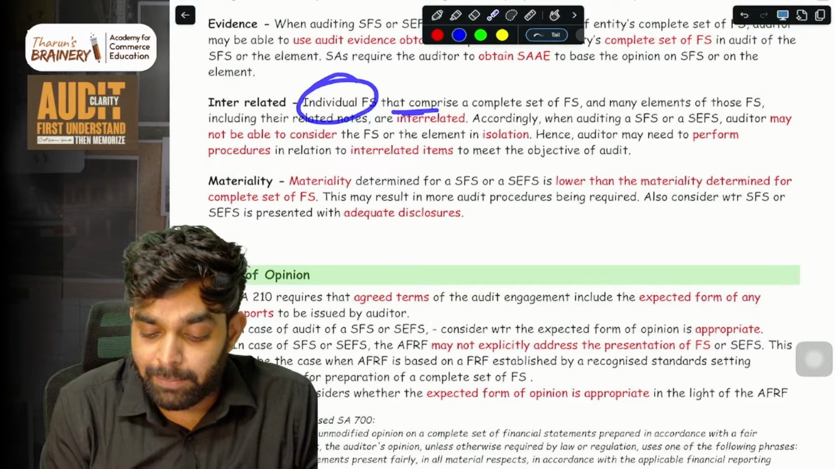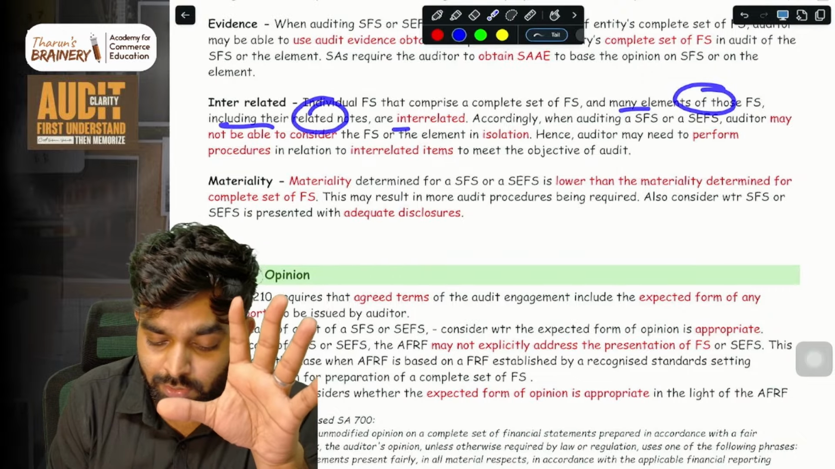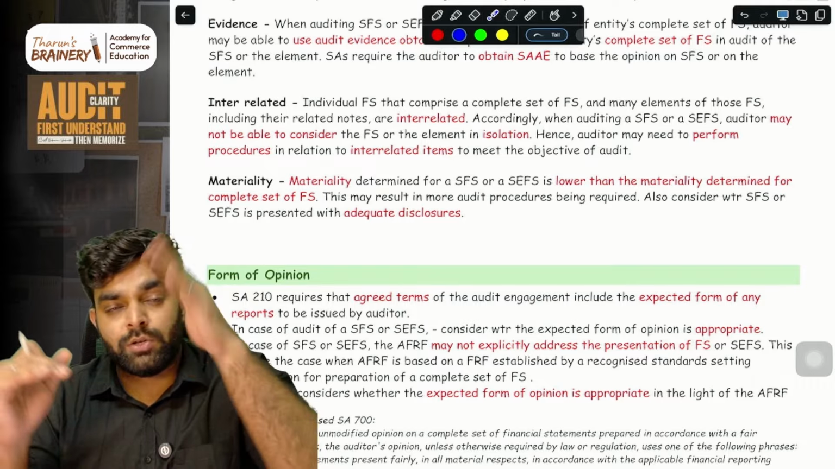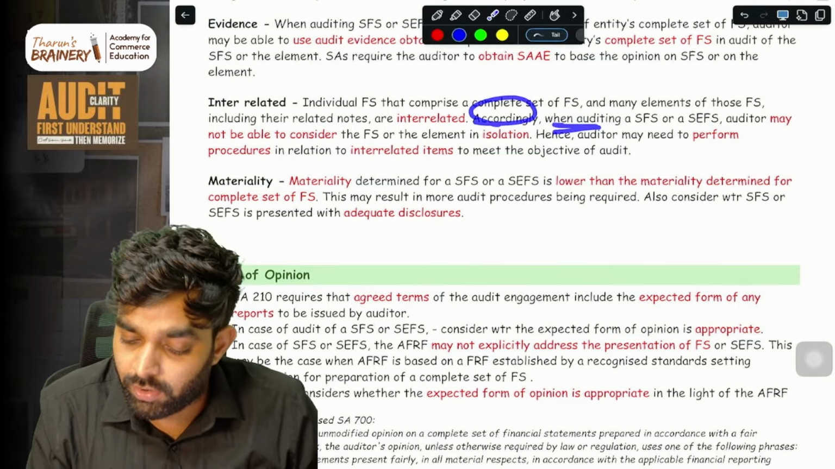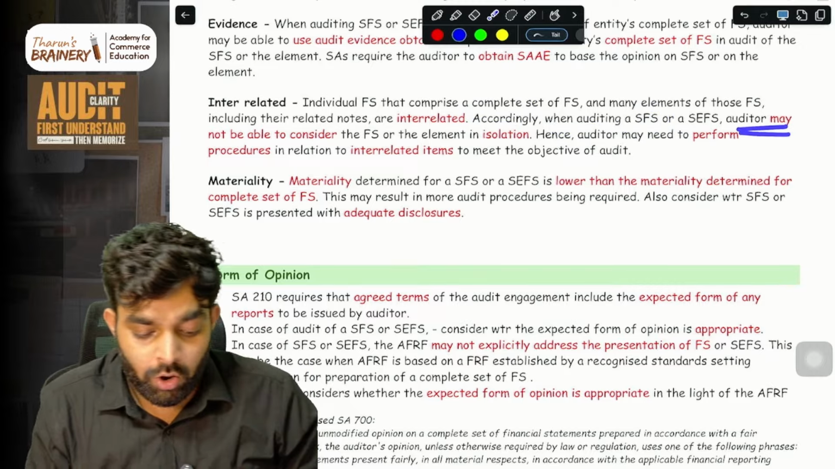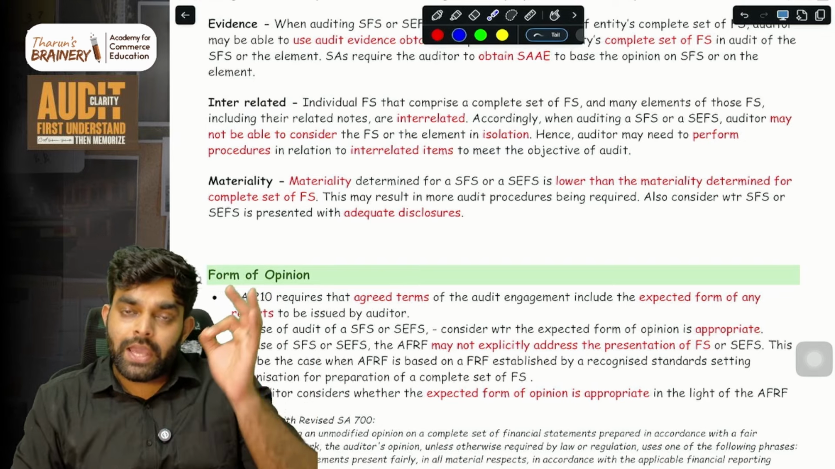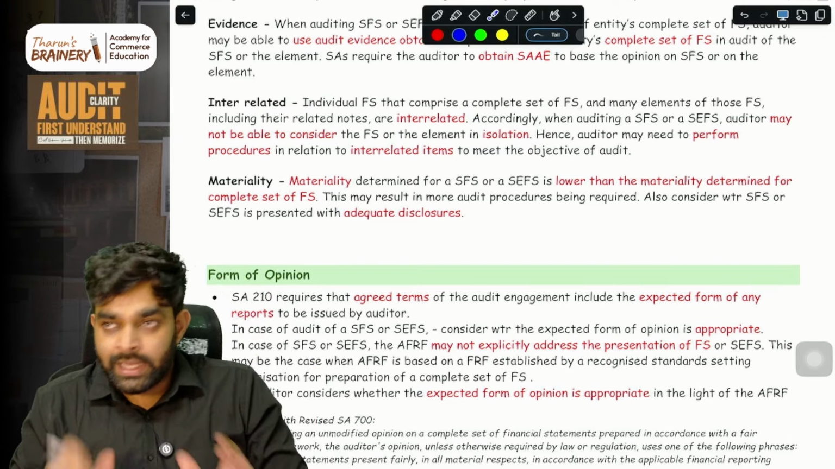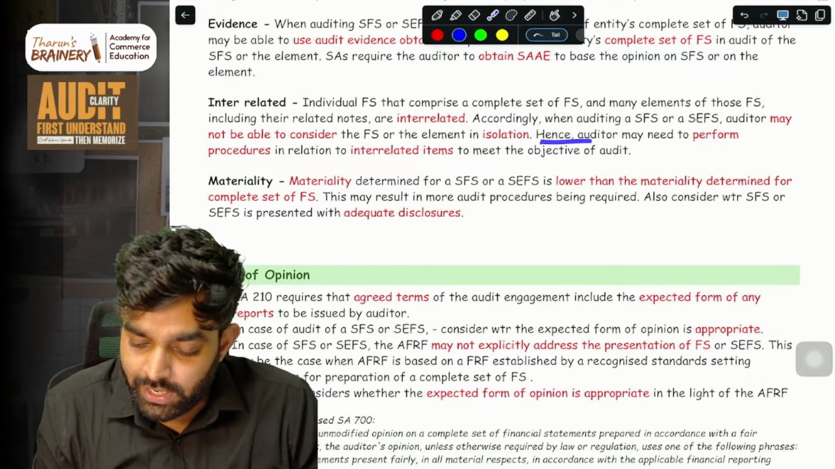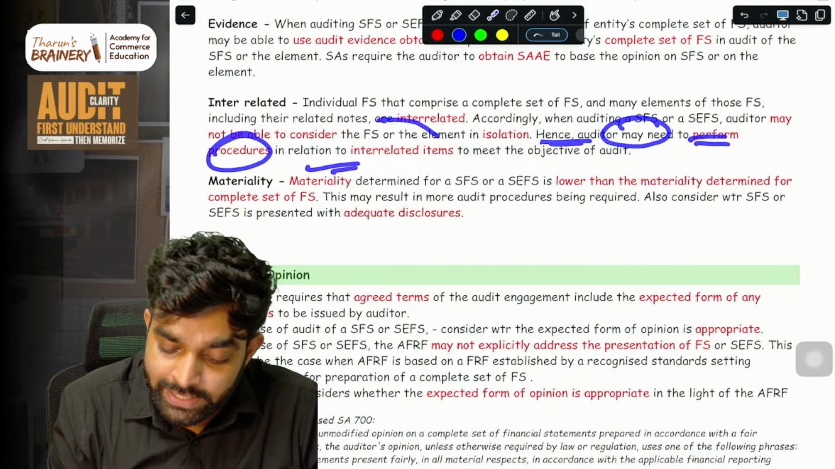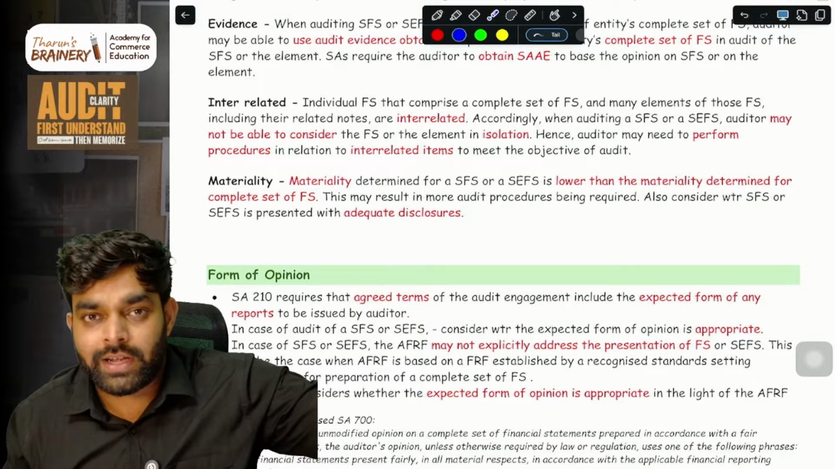Individual financial statements that comprise a complete set of financial statements, and many elements of those financial statements, including the related notes, everything are interrelated. Accordingly, when doing the audit of an SFS or SCFS, the auditor may not be able to consider the financial statement or the element in isolation. Like, you just cannot sit and audit trade receivable alone. Auditing trade receivable has interrelation with other things. Hence, the auditor may need to perform procedures in relation to the interrelated items also to meet the objectives of the audit. When you're auditing trade receivables, interrelated items also you have to check.